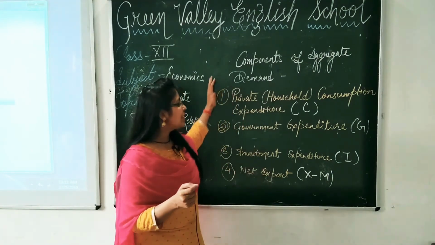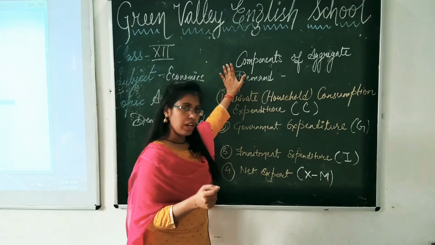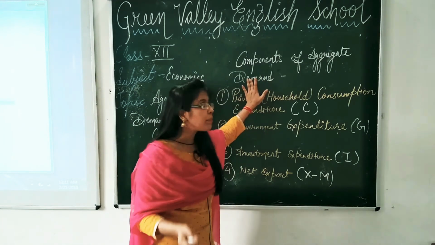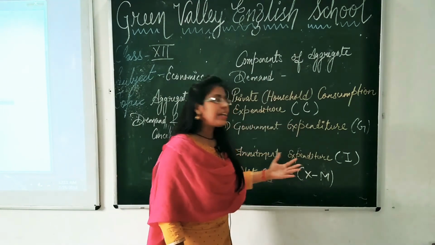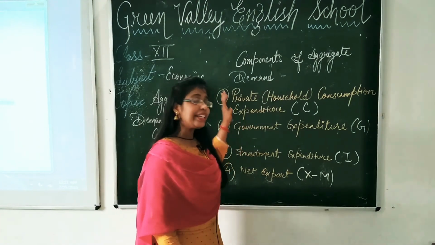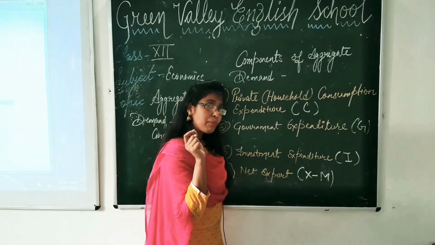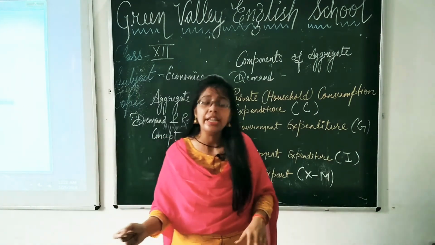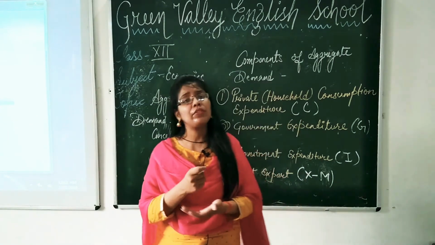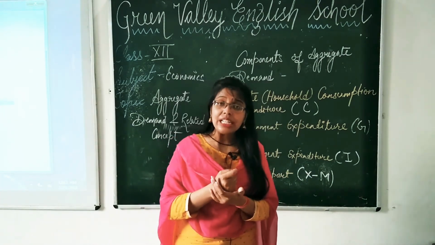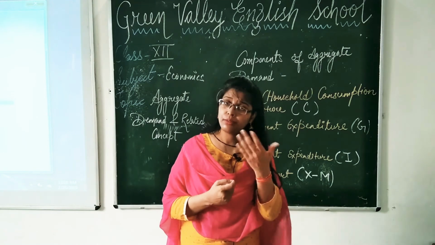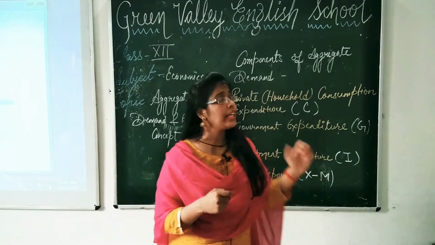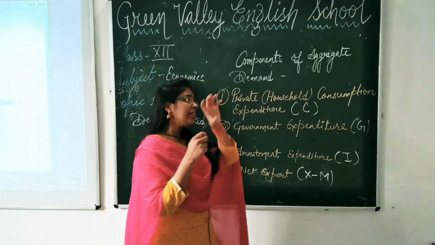Now all these components are of aggregate demand, or you can say aggregate expenditure. Everywhere you can see the word expenditure. So basically it is considered as components of aggregate expenditure or aggregate demand. Demand है तभी तो expenditure है. If demand is not there, no expenditure will be there. If I do not like to consume, how will I make an expense? तो हम डिमांड जब करेंगे, मांग रहेगी तभी खर्च करेंगे. So demand and expenditure are the same.